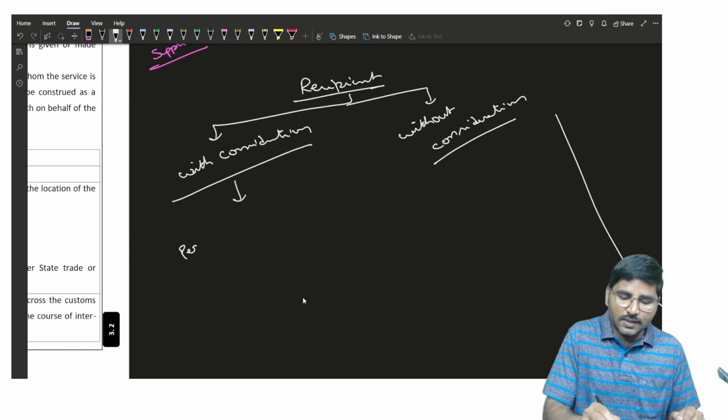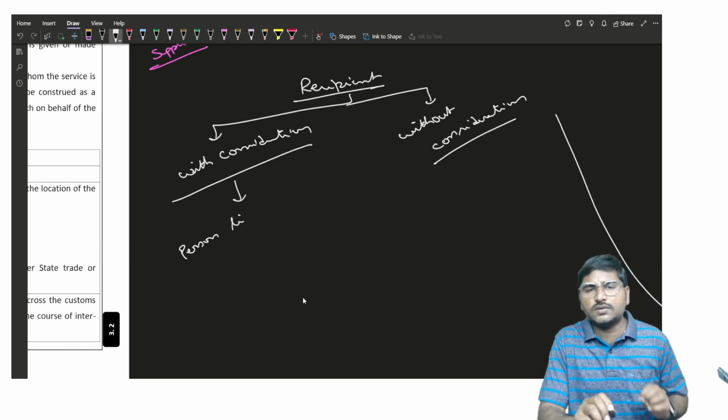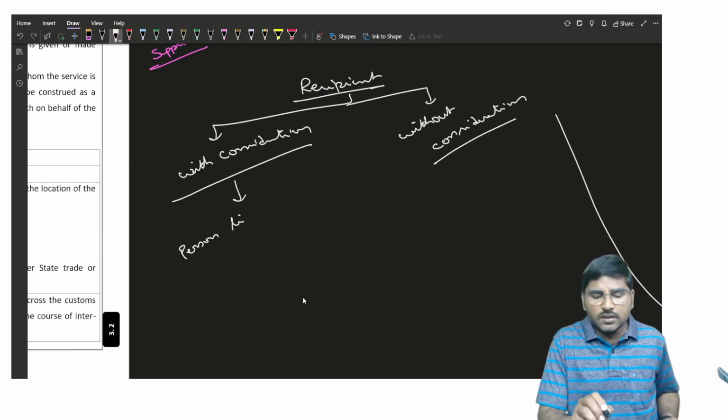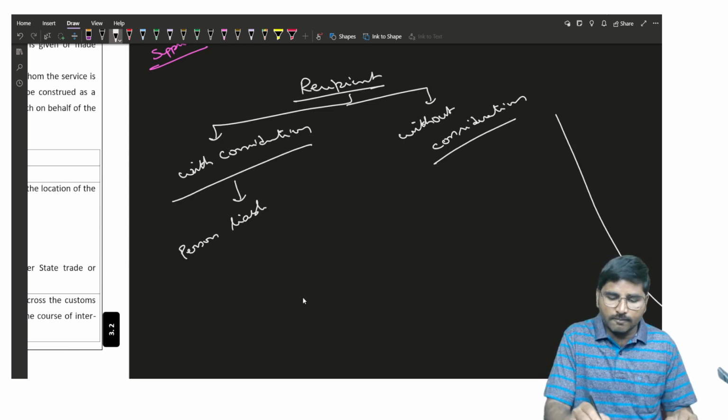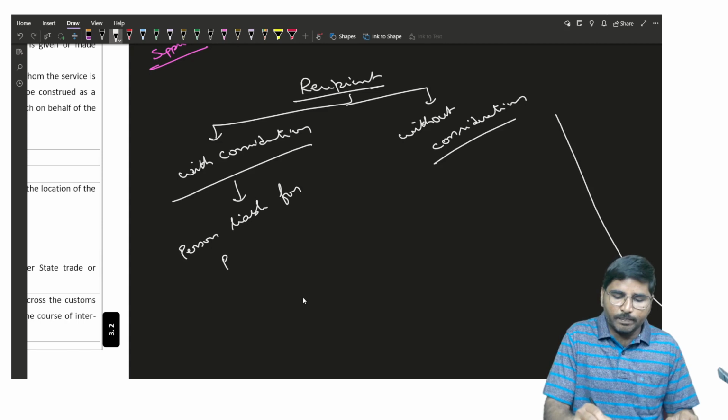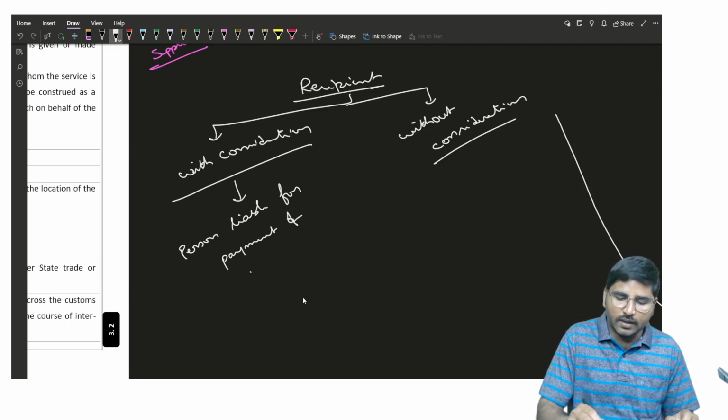So not the person who is receiving goods or services, the person who is liable for payment of consideration is known as recipient.